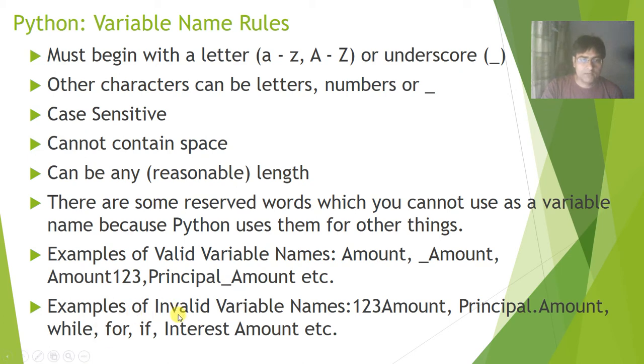Now let's see some invalid variable names. 123amount is invalid because it starts with a digit, which is not allowed. It must begin with a letter or underscore. Then principal.amount, this dot is not allowed. The while keyword, for keyword, if keyword are not allowed. Interest amount with a space, space is not allowed. So these are some examples of invalid variable names in Python.